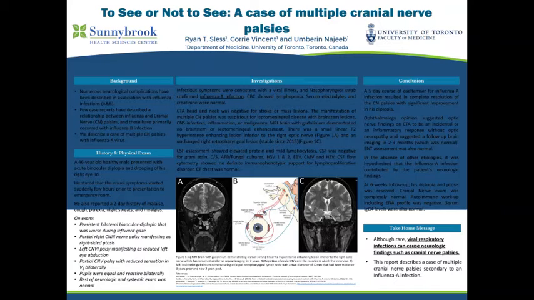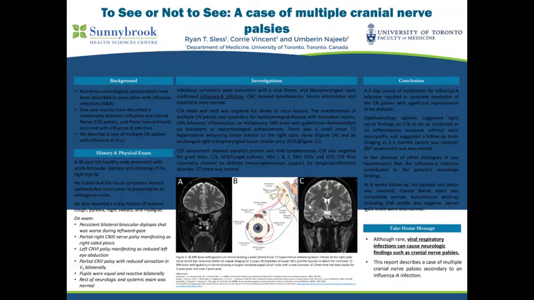A 5-day course of oseltamivir for influenza A infection resulted in complete resolution of the cranial nerve palsies with significant improvement in his diplopia. Ophthalmology suggested that the optic nerve findings were either incidental or an inflammatory response without any optic neuropathy, and they suggested follow-up brain imaging in 2 to 3 months. He has had follow-up brain imaging at 6 and 12 months after that, which have all been normal. ENT assessment was also normal.